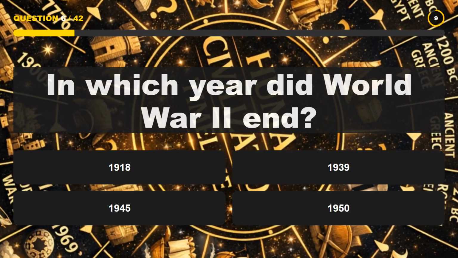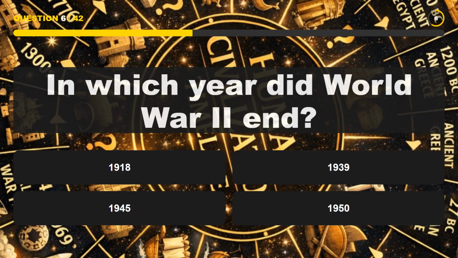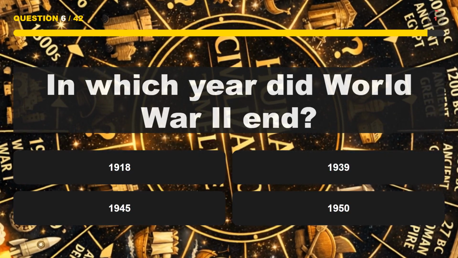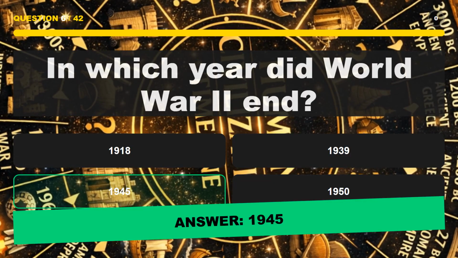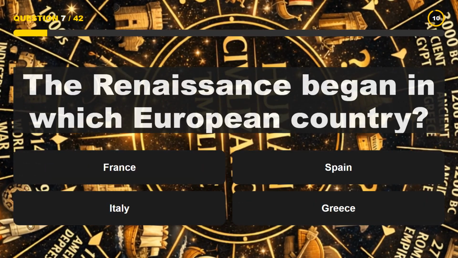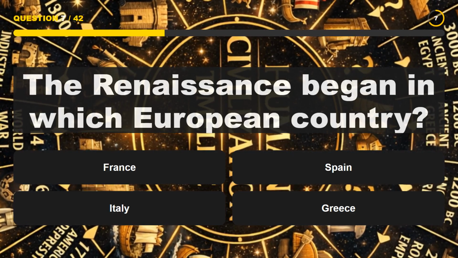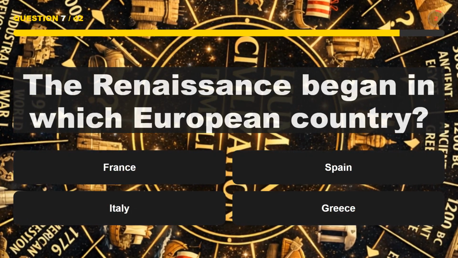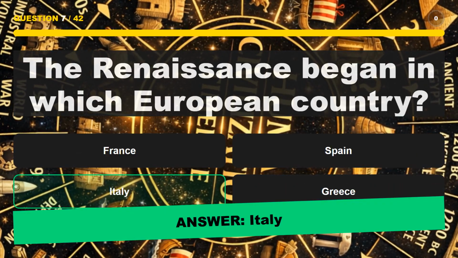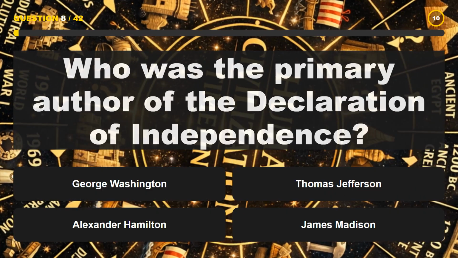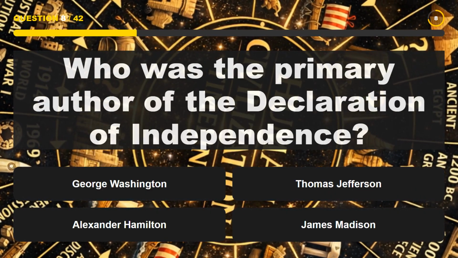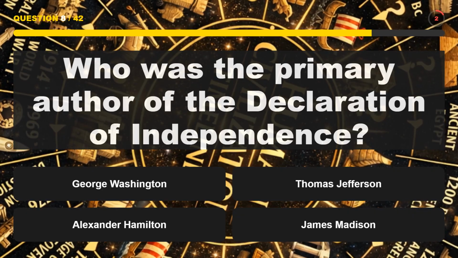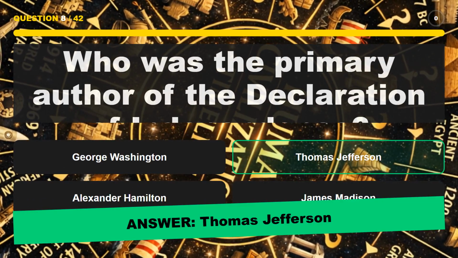In which year did World War II end? 1945. The Renaissance began in which European country? Italy. Who was the primary author of the Declaration of Independence? Thomas Jefferson.